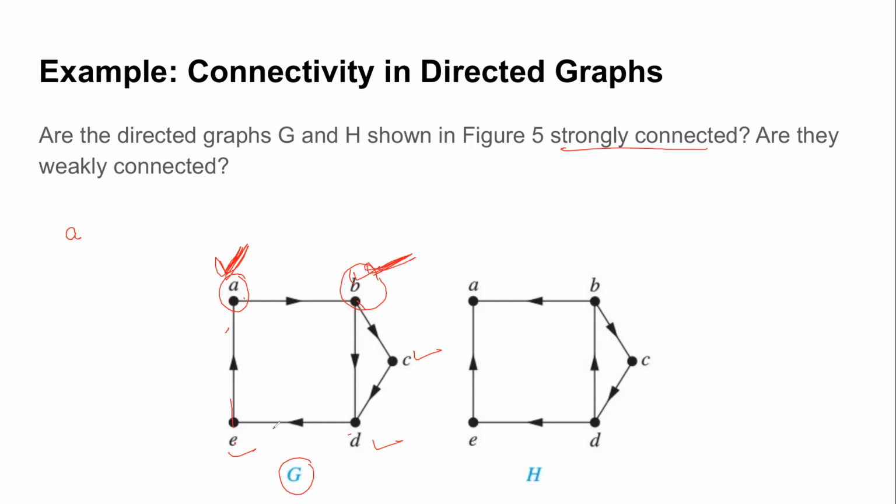Do it for all the vertices and tell me whether it's strongly connected or not. You need a path from A to B, B to A, A to C, C to A, A to D, D to A, A to E, E to A, and then similarly for B, C, D, and E. G is strongly connected.